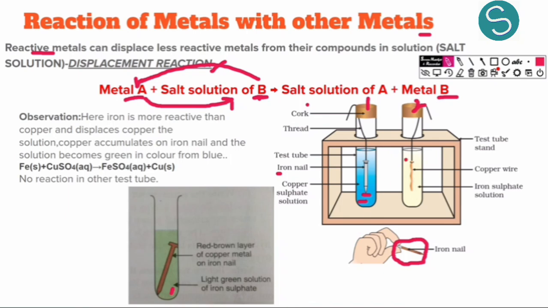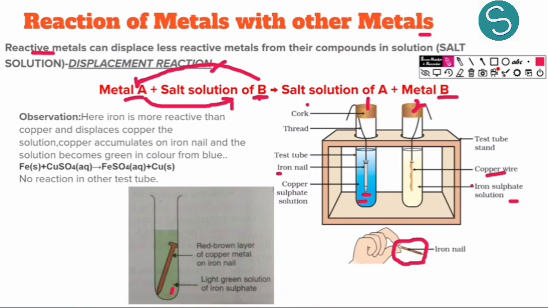Similarly, on the other hand, we have the second test tube and we have the same reactants, copper and iron. We expected the same reaction, but the reaction has changed. We now have a copper wire here and the solution is iron sulfate. We do not see any reaction between the two.